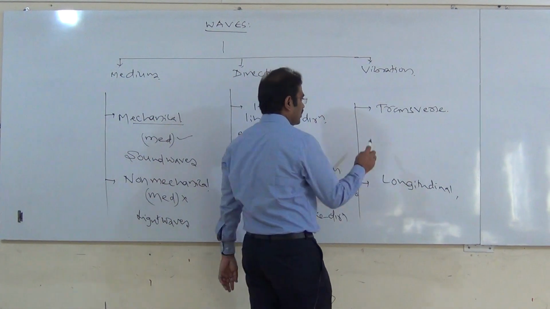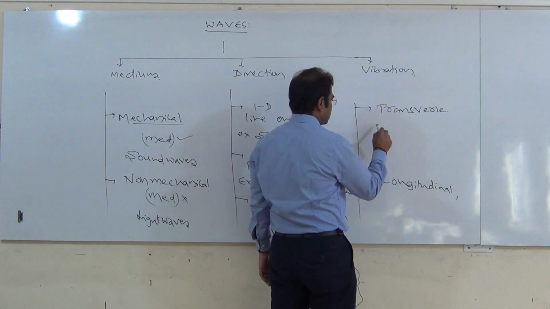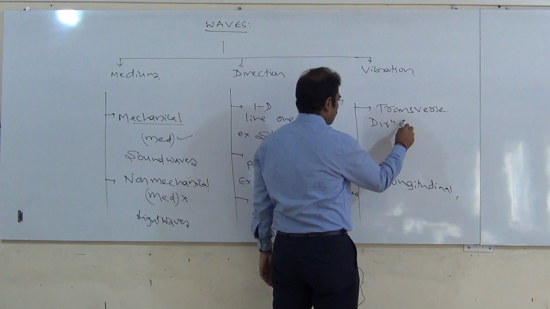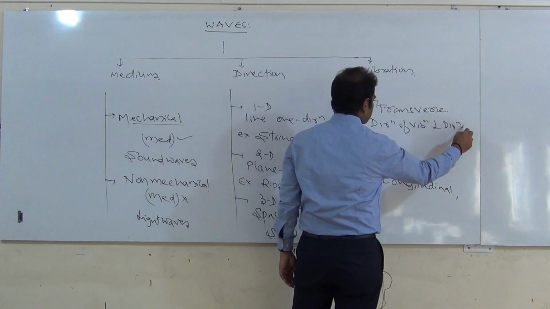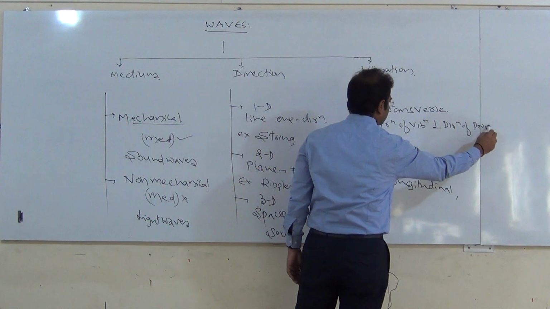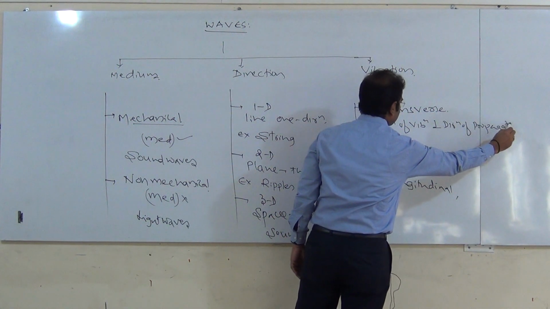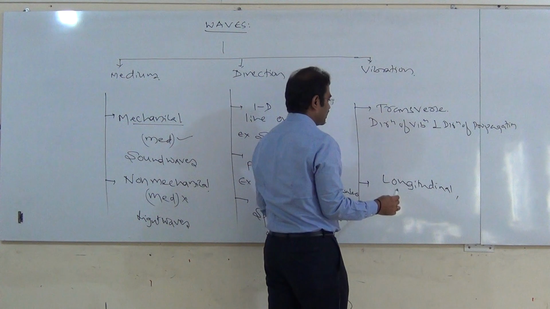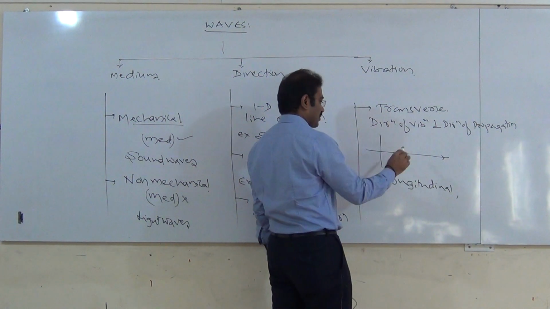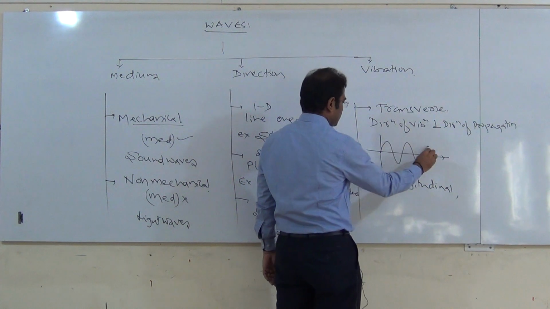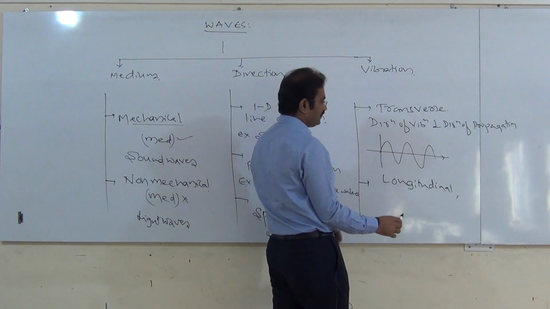Transverse and longitudinal. In the transverse case, the direction of vibration is perpendicular to the direction of propagation, right? This is the direction of propagation and this will be the direction of vibration.